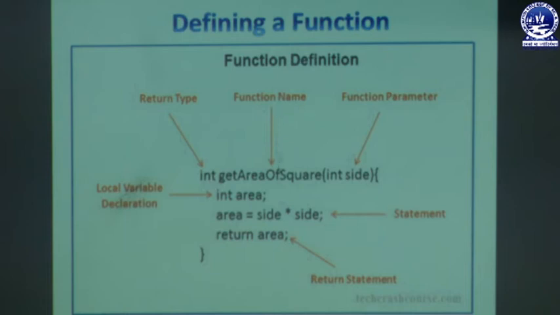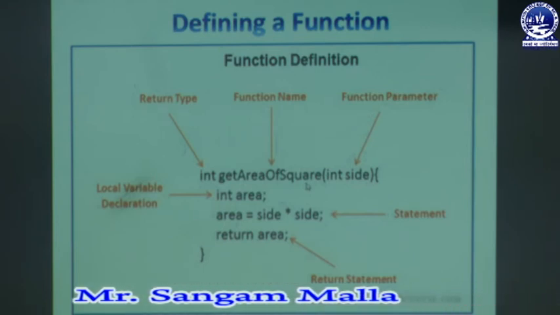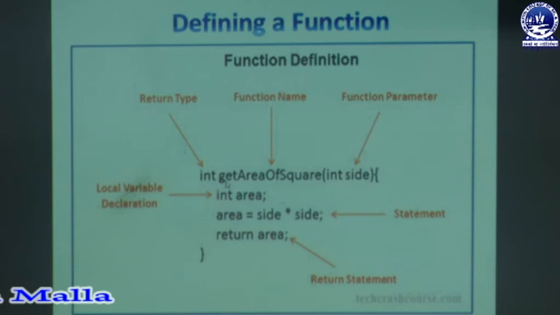Next comes our function name. Here getAreaOfSquare is the function name. When we need to call the function, we call it through this name, getAreaOfSquare. Then there is a bracket, and inside it I have written int side. Here side is a function parameter. This is the variable which will hold the value when the value is passed. Side is a special type of variable that will hold the value, and as the value passed is an integer, side is also declared as an integer. That is why I have written int side.